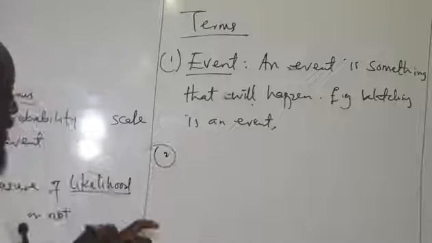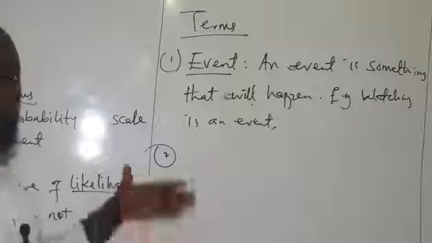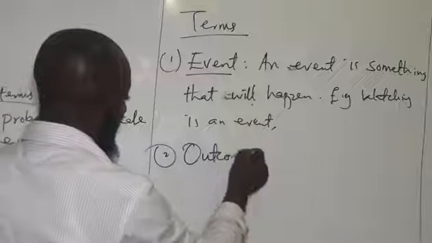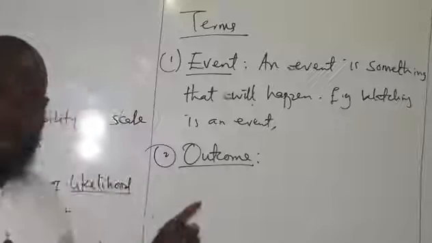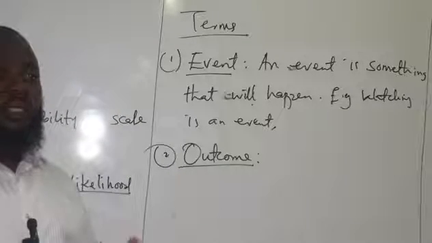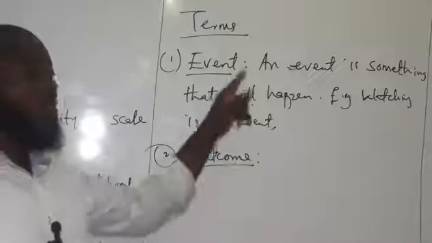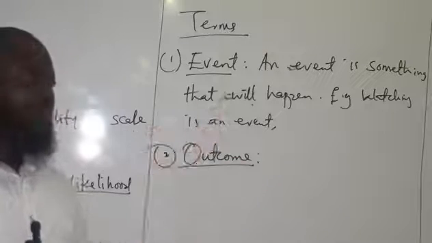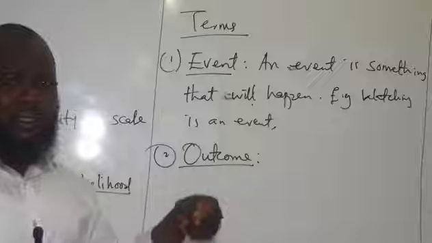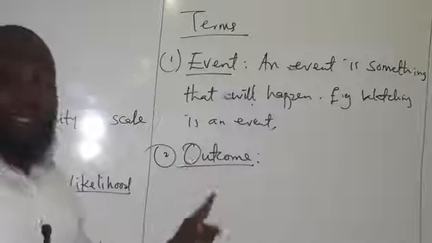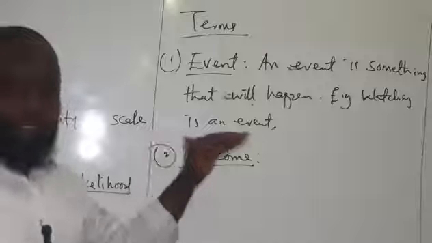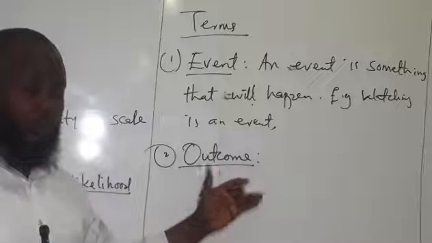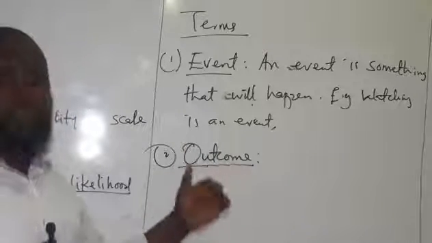Because we're going to be making use of event and all these terms, I want to mention them here. Number 2 is outcome. Outcome is another term that we use in probability. When we talk about outcome, we're talking about the result of an event. Throwing a die, when you throw a die, the result you get there is an outcome. This outcome is very, very important, because by the time we go into the details of probability, you should be making use of outcome, possible outcome, successful outcome, and so on and so forth. We're going to explain that in detail here. So outcome is the result of an event.